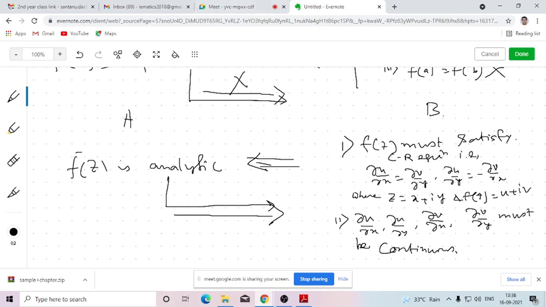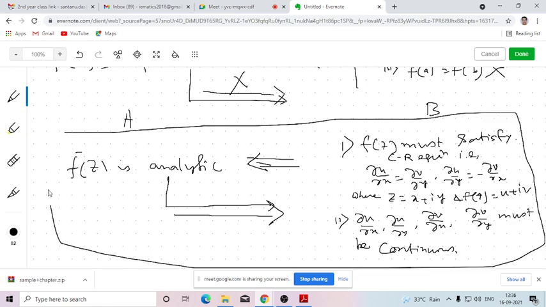If any one of these two conditions is not valid, then it will not be analytic. If this is true but that is not true for a particular function f(z), then it cannot be analytic. Similarly, if that is true but this is not, it will not be analytic. So for f(z) to be analytic, both conditions must be valid simultaneously. So this theorem is necessary as well as sufficient. But Rolle's theorem is sufficient but not necessary. Is that clear?